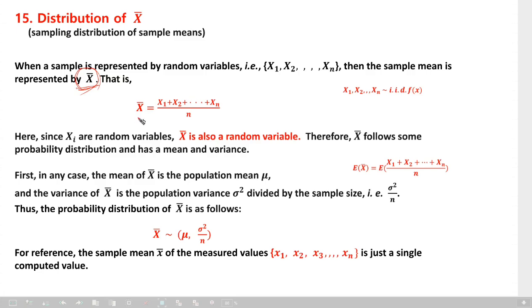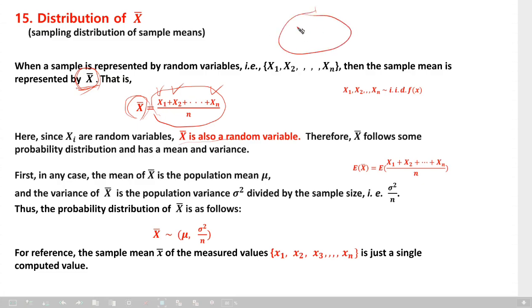Anyway, X bar is capital X1 plus X2 plus Xn divided by n. You know, the sample mean like this. Since these are capital letter random variables, X bar is also a random variable. Therefore, X bar follows some probability distribution and has a mean and a variance.